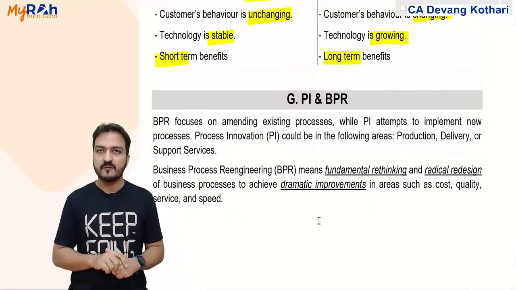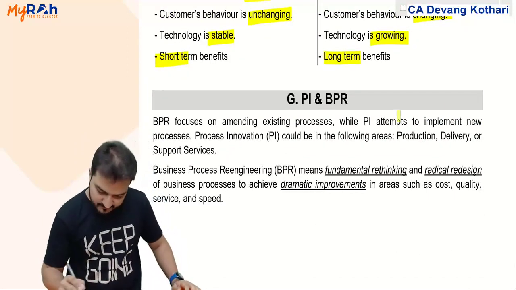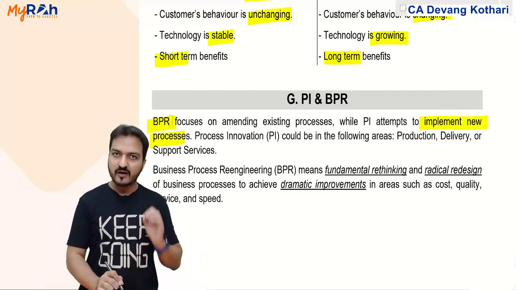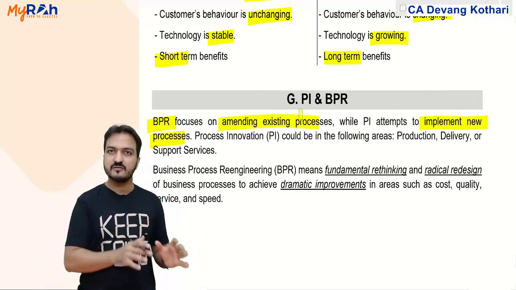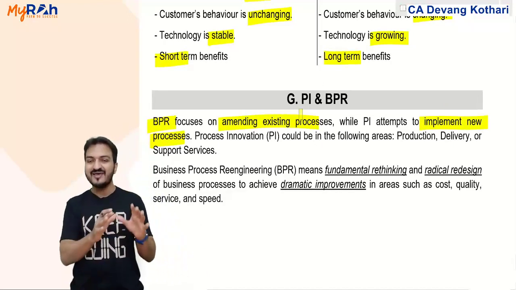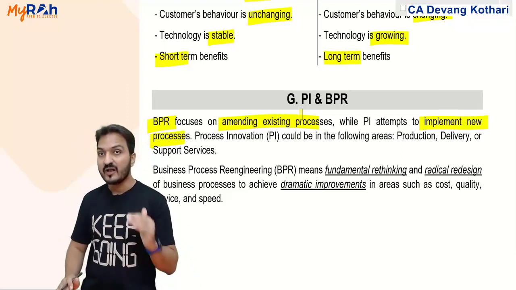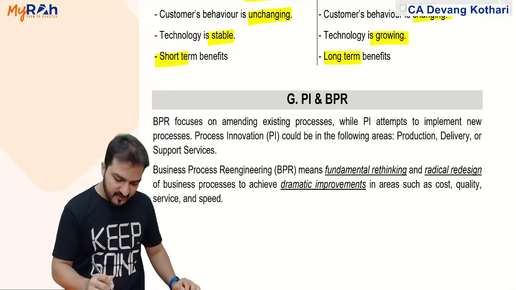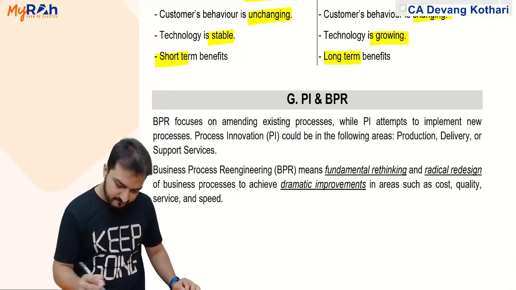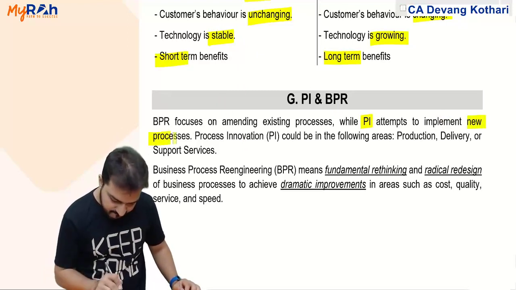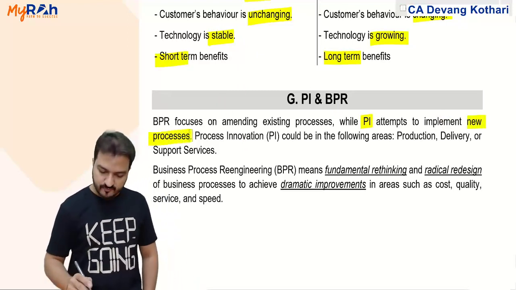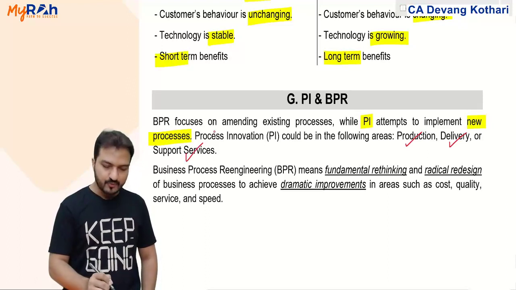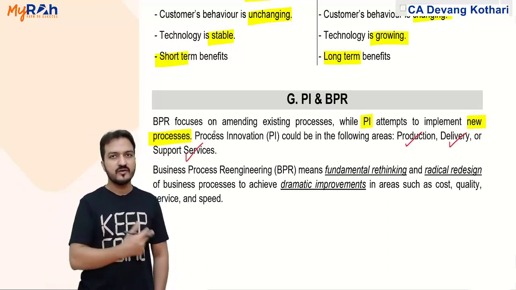Process innovation, PI, basically means to implement some new process, some innovative process. Look, BPR focuses on changing existing processes. Re-engineering means there is already an engineered process, you are changing it. While PI, process innovation, means to implement some completely new process. And process innovation could be in the following areas. You try to implement some new process in production or delivery or support services. That is process innovation. For more details, read from the book.